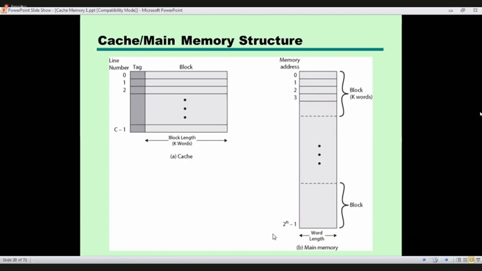And the last one will be 2 to the power n minus 1. Now, if we have n number of different memory portions or locations, the last address will be 2 to the power n minus 1.